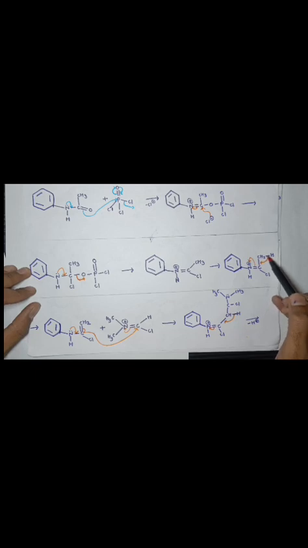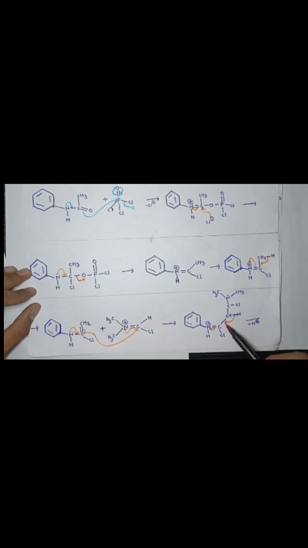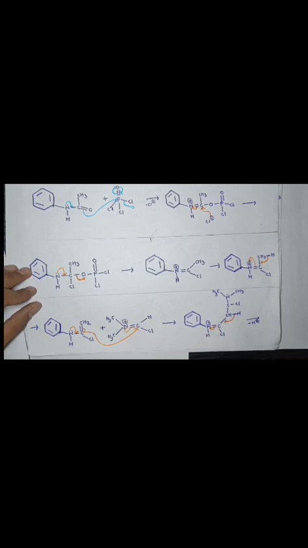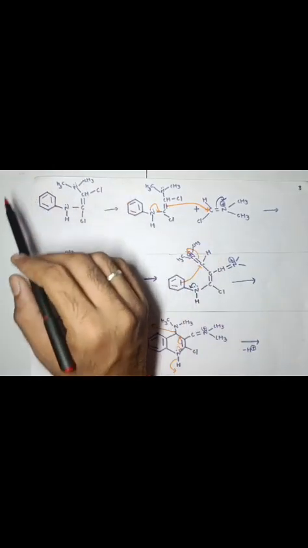Now this hydrogen is transferred to the carbon, a double bond is formed, and the pi bond's electrons transfer to the nitrogen. Now again nitrogen has a lone pair, so it behaves as a nucleophile. Nitrogen donates a lone pair, a nitrogen-carbon double bond is formed, this bond attacks the carbon, and the pi bond's electrons transfer to the nitrogen. Again this bond transfers to the carbon, a double bond forms, and the pi bond's electrons transfer to the nitrogen, and nitrogen has a lone pair. Now the final structure becomes like this.